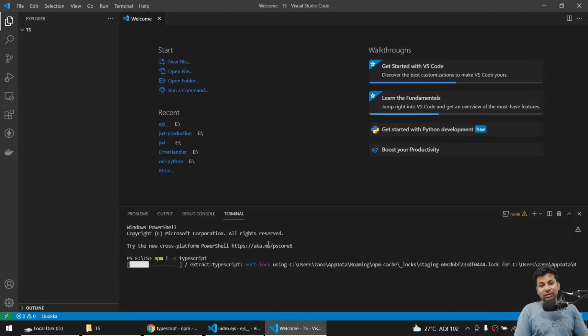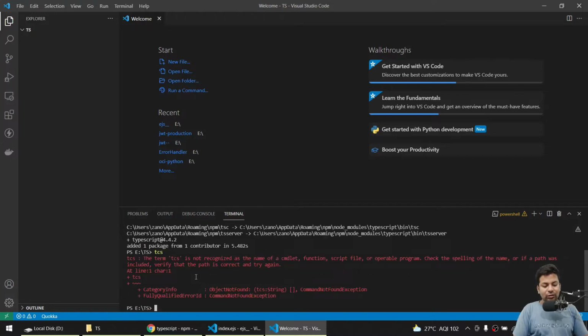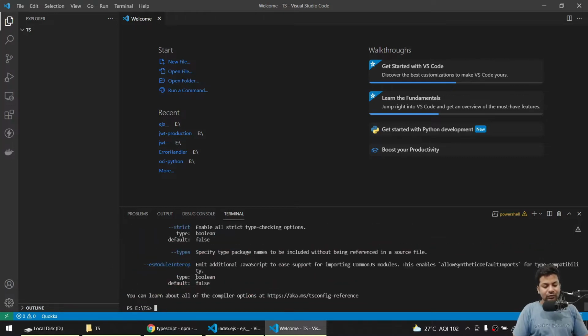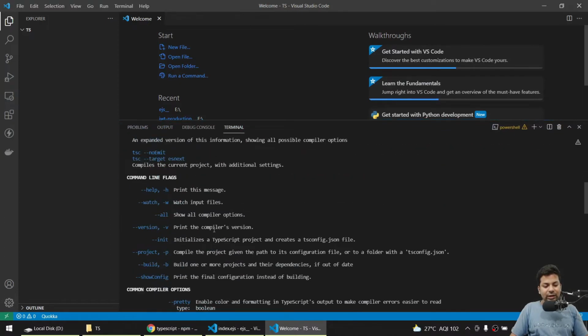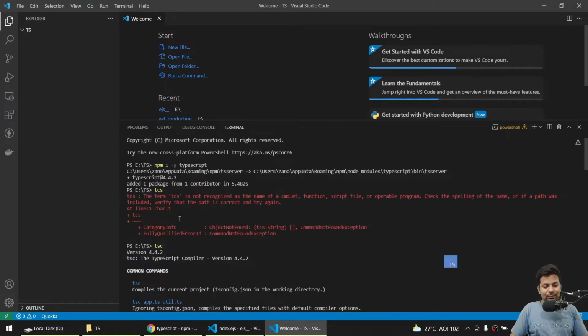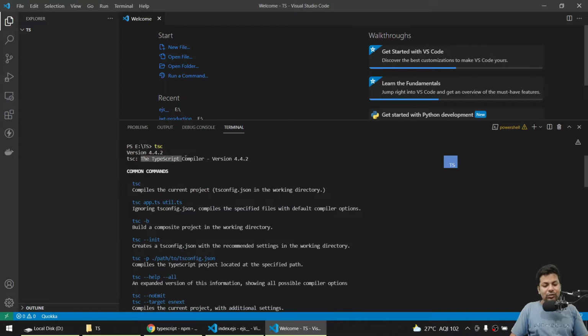Now you can access it by calling TSC, sorry, TSC, not TCS. See, now a bunch of options appears. Let me make it bigger. TSC stands for TypeScript compiler, version 4.42. What does it do? Your TypeScript compiler only converts your TypeScript code into JavaScript code. Okay guys, so it's a TypeScript compiler.